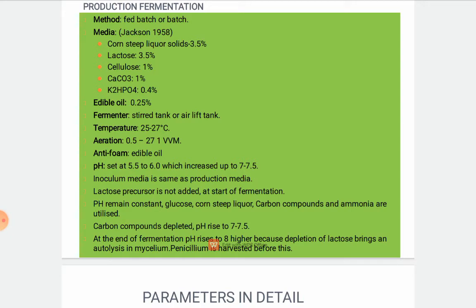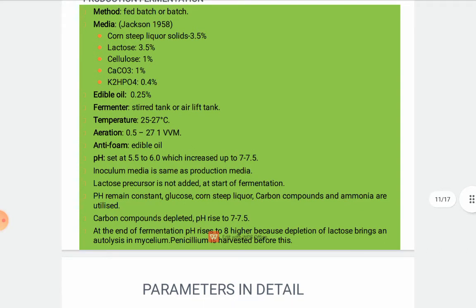The fermenter will be a stirred tank or an airlift tank, and the temperature should be between 25 to 27 degrees centigrade. Aeration should be 0.5 to 1 VVM, I'm sorry. The antifoaming agent will be edible oil, and pH is set at 5.5 to 6.6, which increases up to 7.